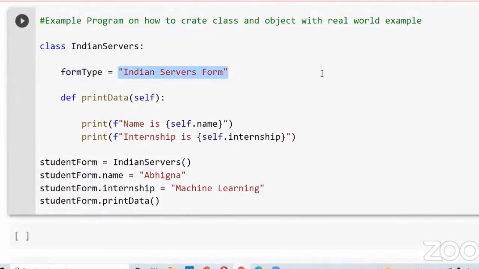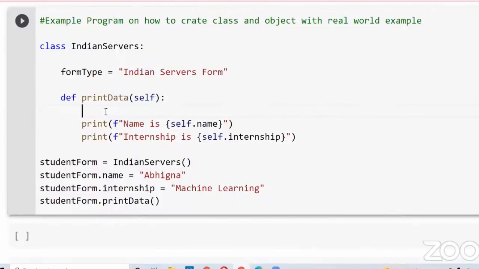In this example, one student fills the Indian Servers form. I want to print the name of the student who fills that form and the name of the internship that student selects in this particular company. So for that, I created this variable. Then I define a method. How can you define a method? By using def followed by the method name. Here I use the self parameter. Don't worry about why we use this self parameter. You will learn in a couple of minutes.